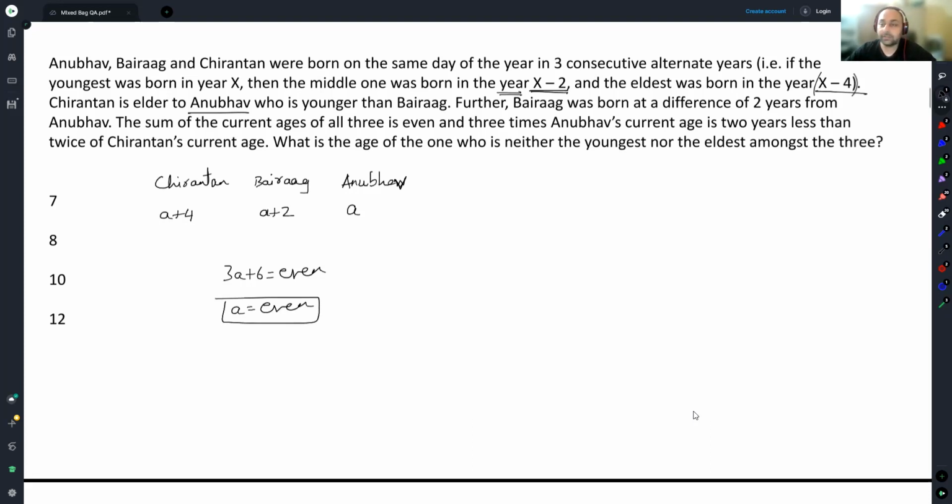And 3 times Anubhav's current age is 2 less than twice of Chirantan's current age. 3 times Anubhav's current age is 2 years less than twice of Chirantan's current age. 2 times A plus 4, or we get 3A plus 2 is equal to 2A plus 8, or A is equal to 6. This is 6, this is 8, this is 10. What is the age of the one who is neither the youngest nor the eldest among the 3? Answer is option 8.